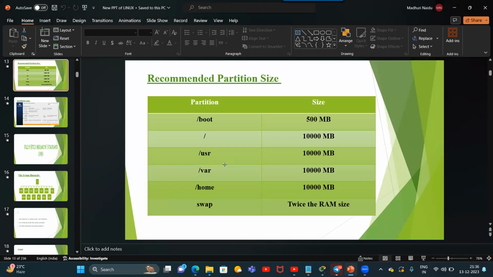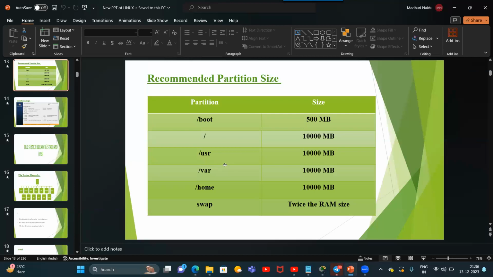/home is a recommended partition. If you don't create /home, it will be created automatically and it will use the space of /. But if I create /home separately, I can fix some size. /home is used to store data for normal users.